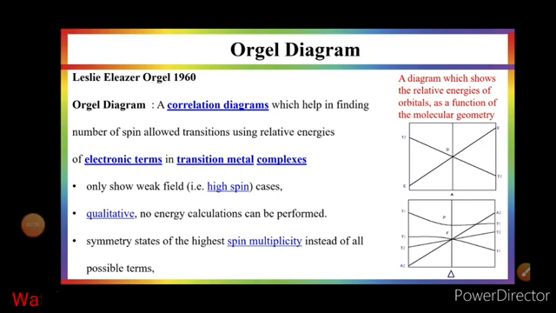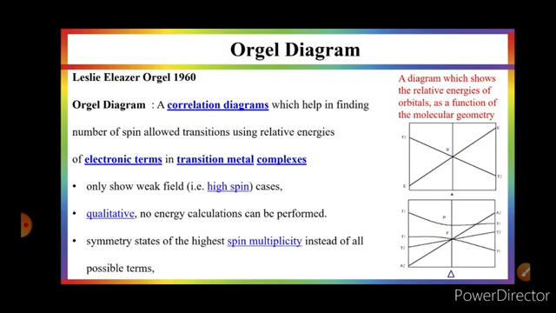There are basically two diagrams. One is the Orgel diagram and another is the Tanabe-Sugano diagram, which are used for the interpretation of electronic spectra of transition metal complexes. Both diagrams are based on correlation diagrams. First I will discuss the Orgel diagram.